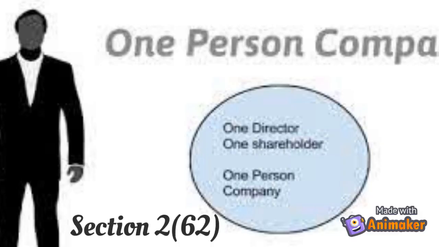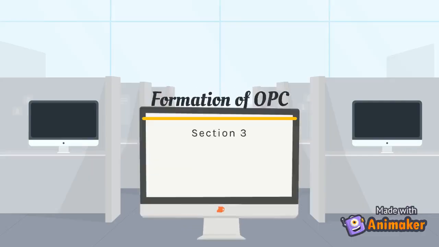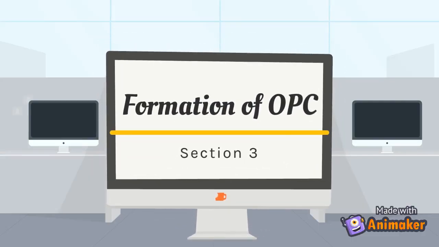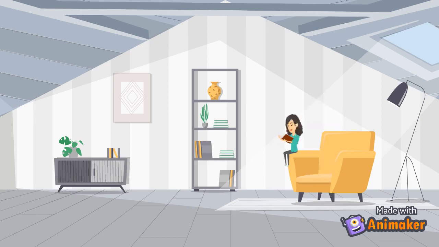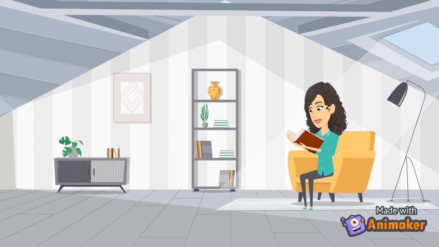Third, one-person company. Section 2(62) of the Companies Act, 2013 defines that one-person company means a company which has only one person as a member. One-person company is required to identify in its name in bracket as one-person company after its name. As per Section 3, a one-person company, OPC, may be formed for any lawful purpose by one person, as a private company, by subscribing his name to a memorandum of association and complying with the requirements of the Act in respect of registration.